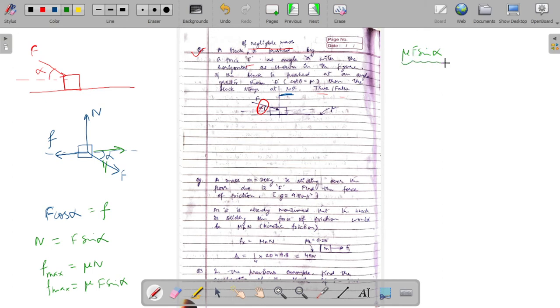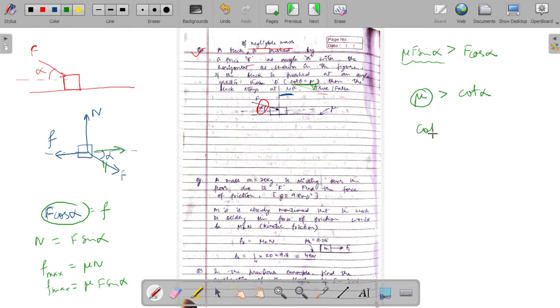So if this value of friction is greater than the force which is trying to get the block moving in the forward direction, then that force should be more than the force of friction available to us for the block to stay at rest. So we said that this condition has to be followed. So we would say that mu should be greater than cot alpha, and we are given that the value of mu is cot theta.